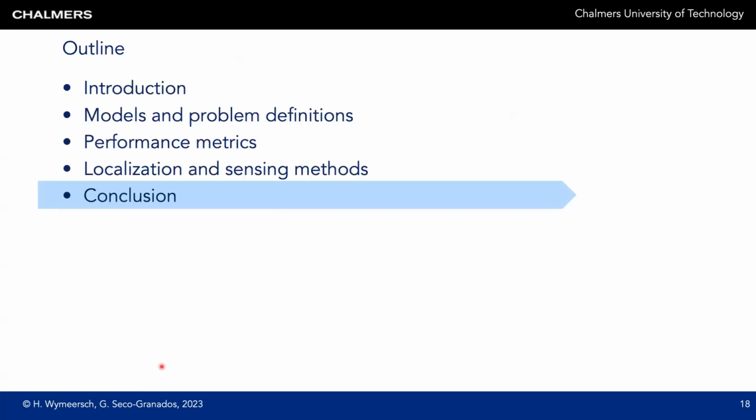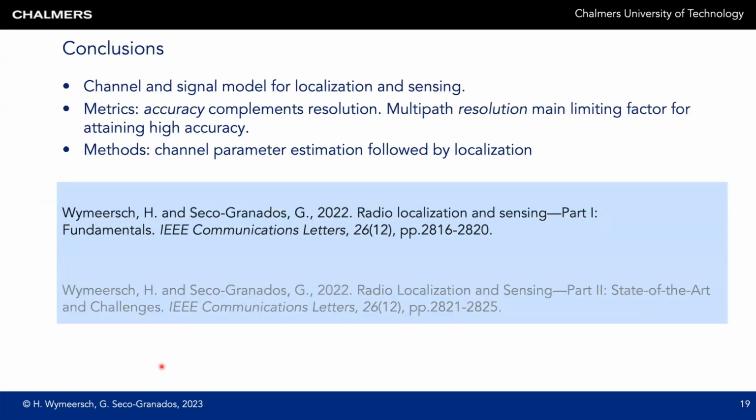This brings us to the conclusions. So we have introduced channel and signal models for localization and sensing. We've talked about two metrics for localization and sensing, accuracy and resolution. And we've also seen that multipath resolution is a main limiting factor for attaining high accuracy. We also discussed some of the standard methods, which first do channel parameter estimation and then are followed by localization.